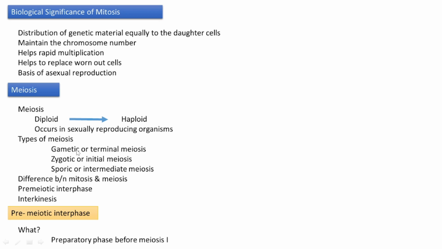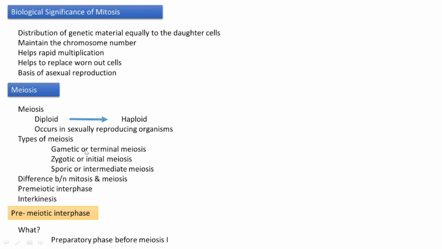Meiosis is of three different types: gametic or terminal meiosis, zygotic or initial meiosis, and sporic or intermediate meiosis. First is gametic. As the name indicates, in this type the meiosis takes place at the time of formation of gametes, to reduce the genetic content and maintain the chromosome number in the next generation like that of the parent, just as I described to you just now.